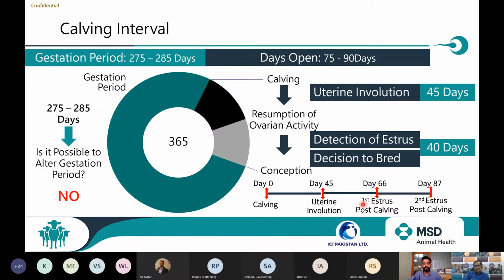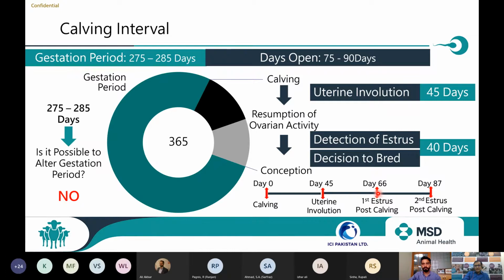So after 21 days, that is around day 66, the first estrus post calving is usually observed. If we breed the animal at this point, this is the first point where we can breed the animal.